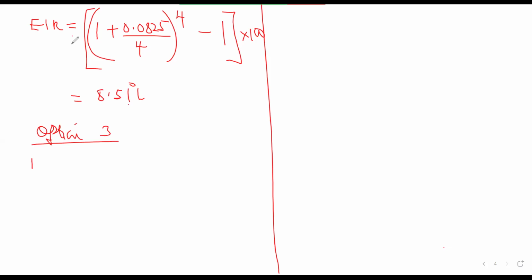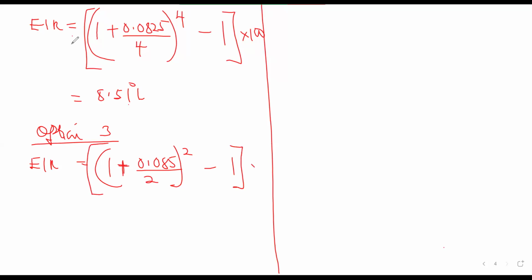Let's come to option 3. For option 3, our effective interest rate will be equal to 1 plus what? What is the rate there? 0.085 divided by 2, exponent 2, multiplied by 100.